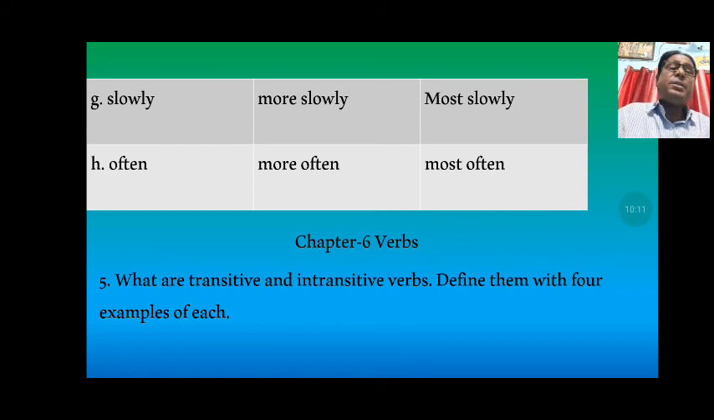And I have here some next questions from chapter 6, that is verbs. In that you have read transitive verb, intransitive verb, finite verb, non-finite verb, auxiliary verbs, modal verbs. Let us see here. You may have been given some of these. What are transitive and intransitive verbs? Define them with 4 examples of each.